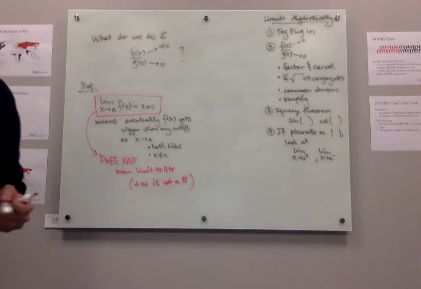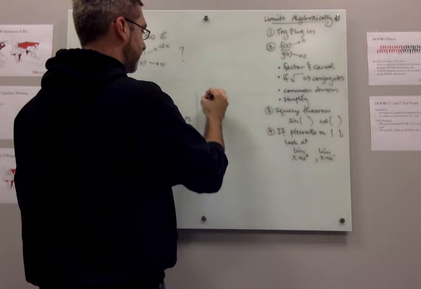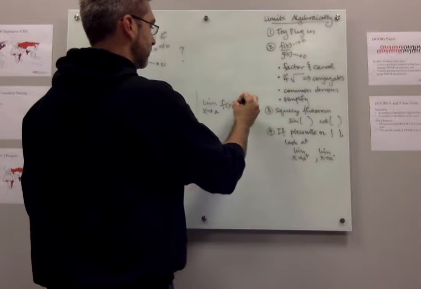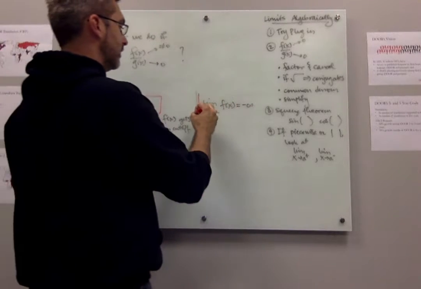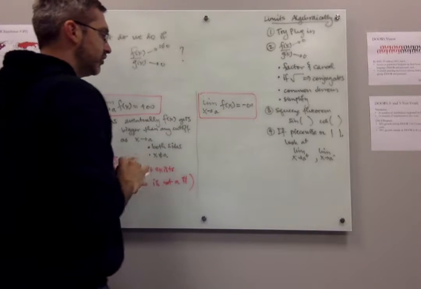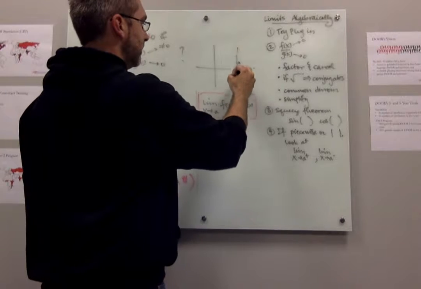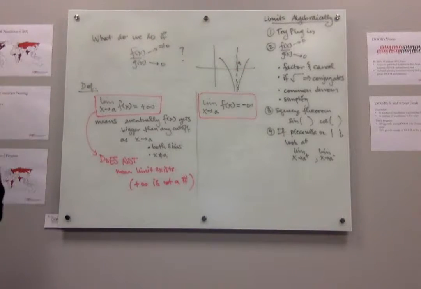What about if the limit is negative infinity? Okay, what does that mean? The picture that you should have in your head, if this is a, is something like this, right? And we'll talk about what this means graphically.